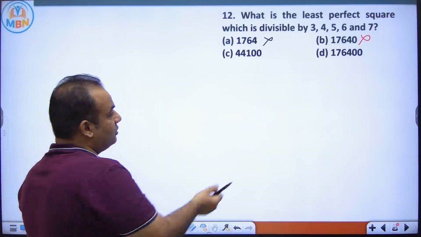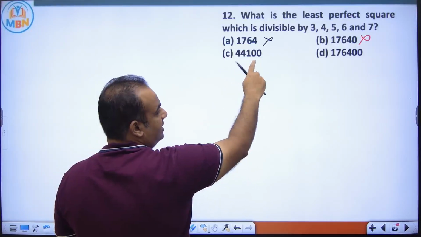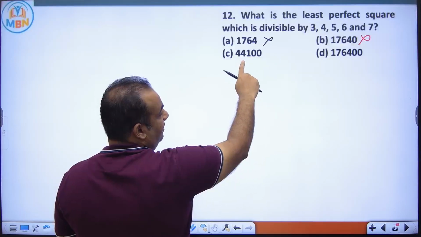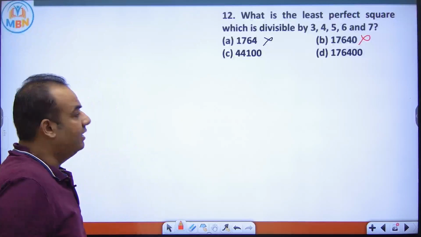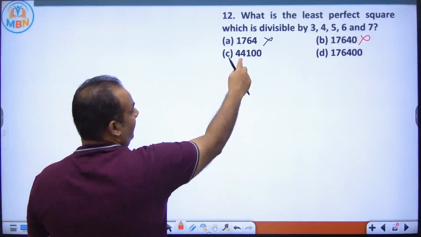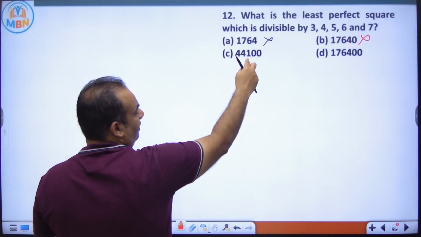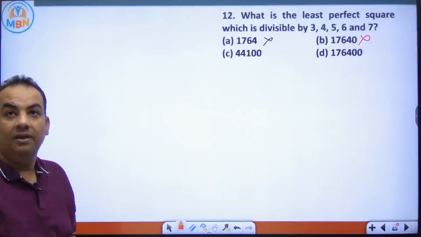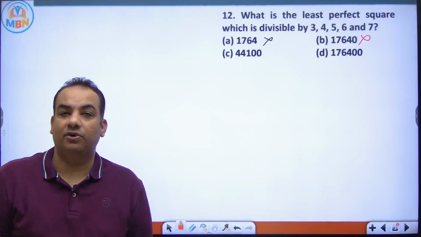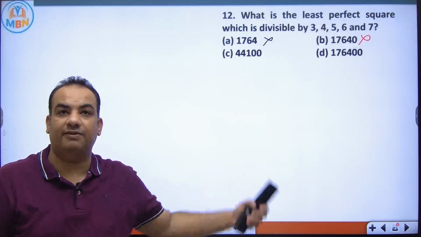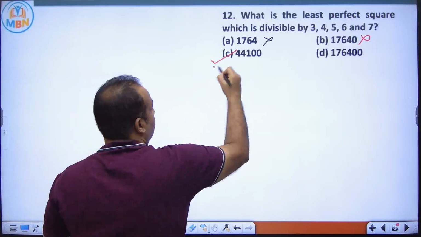Now, suppose I am taking this option. It is divisible by 3 also. It is divisible by 4 also. It is divisible by 5 also. It is divisible by 6 also because it is divisible by 2 and 3. I have to check whether it is divisible by 7 or not. If I check, 7 5s are 30, 7 6s are 42, 2 1 21. So divisible by 7 also. This number is divisible by 3, 4, 5, 6, 7, and it is a perfect square also. So this is the answer. Okay. But now I tell you the concept also.